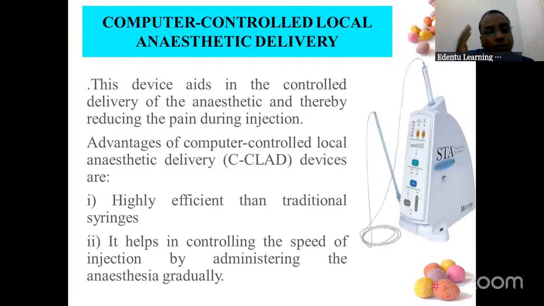Fifth one, which you all should be aware of, and this comes as a 3 marks question also. This is also called CCLAD. CCLAD. Computer Controlled Local Anesthetic Device. So you see the photograph here. It's like a small machine, right?